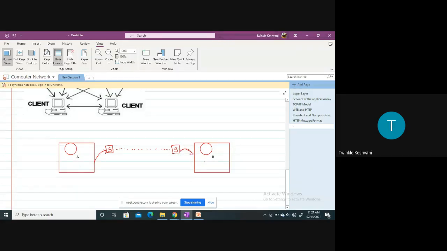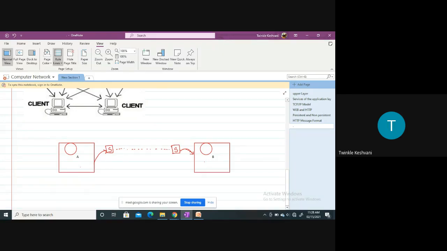In this way, at both ends there will be an interface. That interface we call a socket, right? So for any communication between different devices, or for process communication, the interface that is used by them is a socket, where it acts as a door, right?